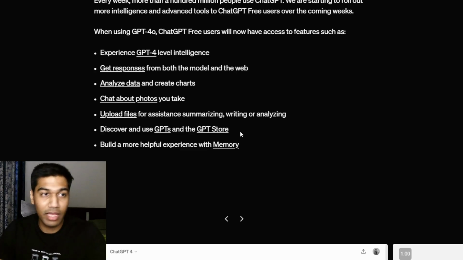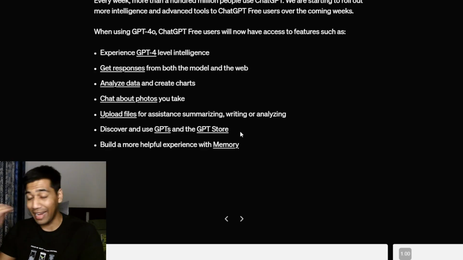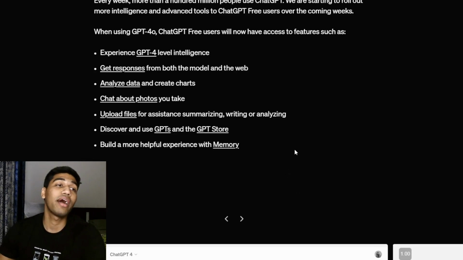All free users are going to soon start getting these features, and they can start using it. Again, I have been on a GPT-4 plan, so I know how great and amazing these features are. So if you are someone who hasn't taken one till now, you don't need to. You can probably start testing them out right now.